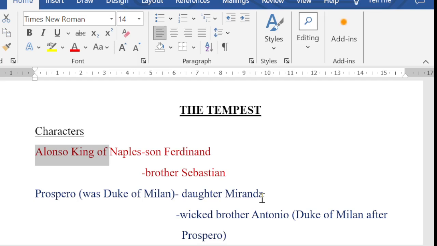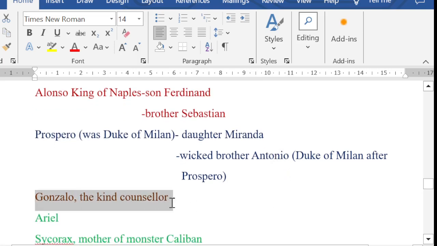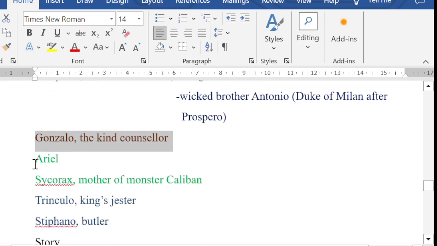King Alonso of Naples, his son Ferdinand, brother of Alonso Sebastian, Prospero, who was the Duke of Milan, his daughter Miranda, wicked brother of Prospero, Antonio, who is the current Duke of Milan, Gonzalo, the kind counselor, Ariel, a good spirit, Sycorax, a witch, her son, a monster, Caliban, Trinculo, king's jester, Stefano, a butler. A butler is usually a manservant who is in charge of wine, drinks, etc.